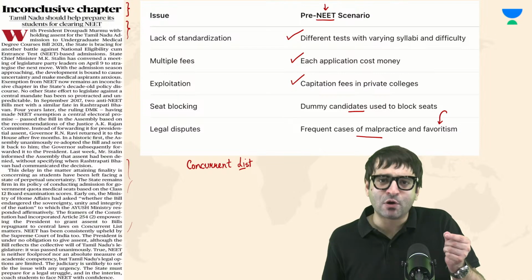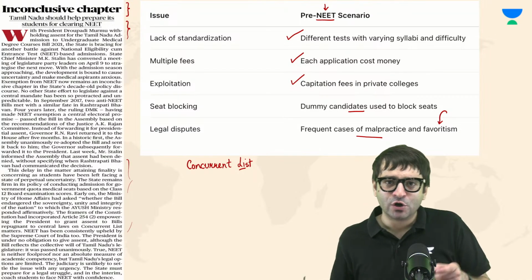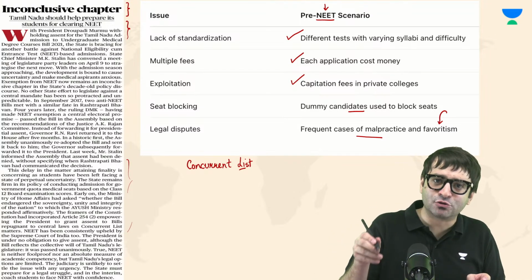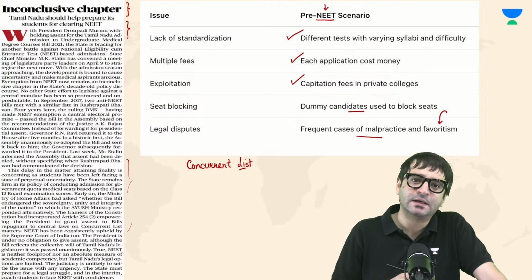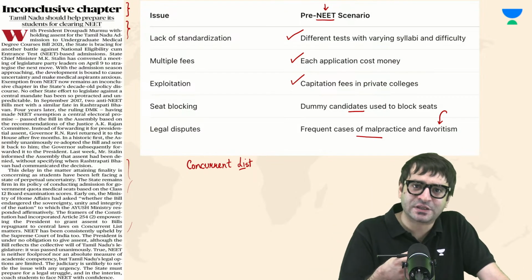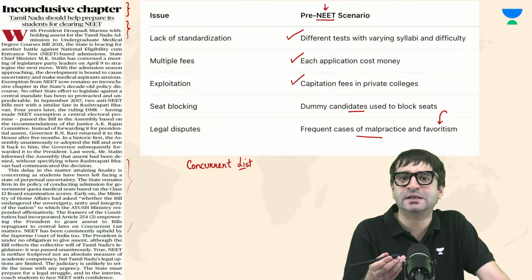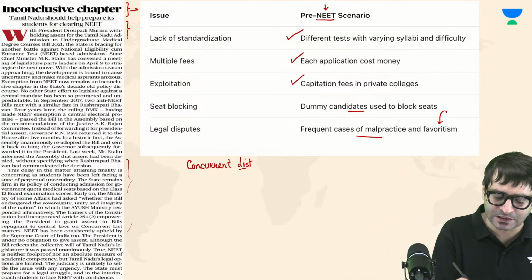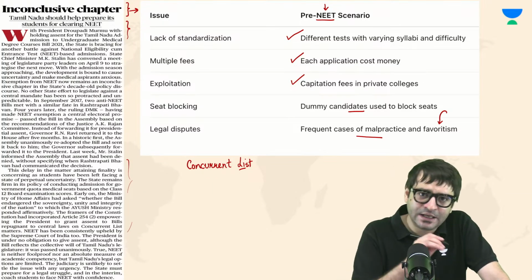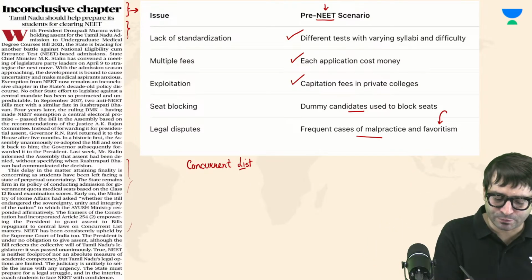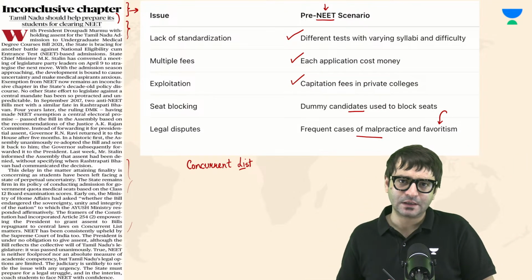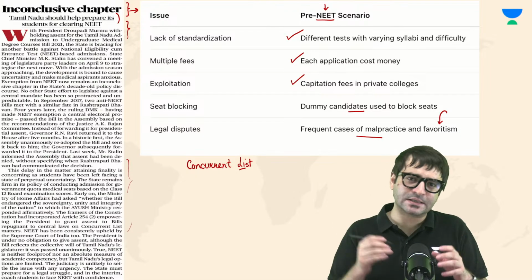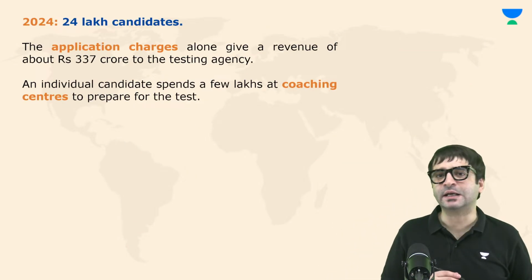And if you keep on persisting with this issue, you are causing anxiety to the lakhs of medical aspirants in the country, in the state particularly. It will cause anxiety to them, it will affect their preparation, and ultimately, this is an inconclusive chapter. Ideally, what Tamil Nadu should do is prepare its students for clearing the NEET examination. But today, let's try and understand this issue holistically.